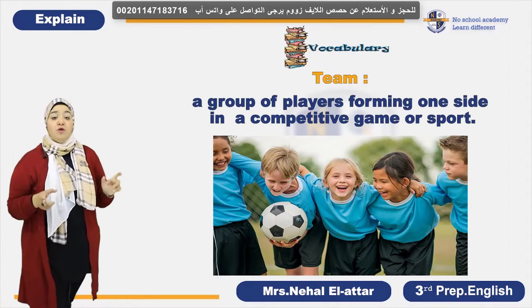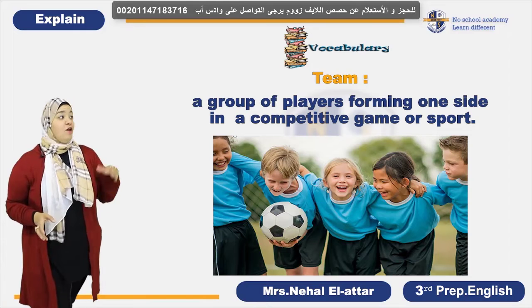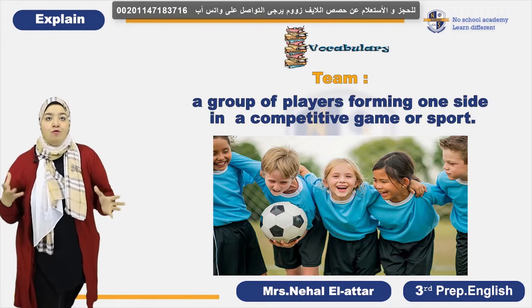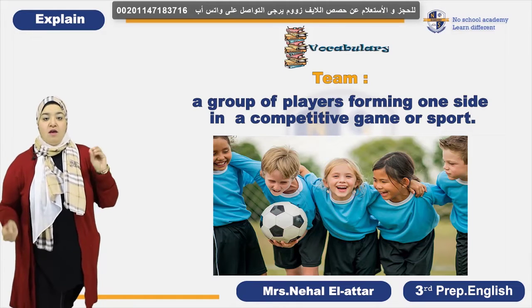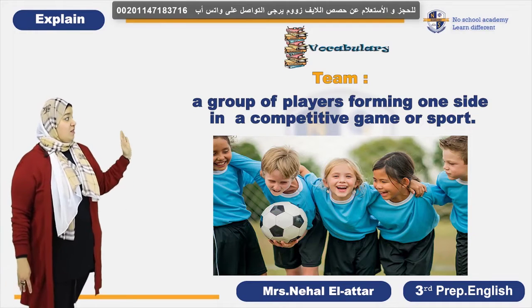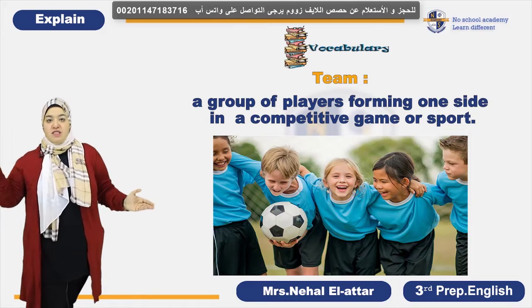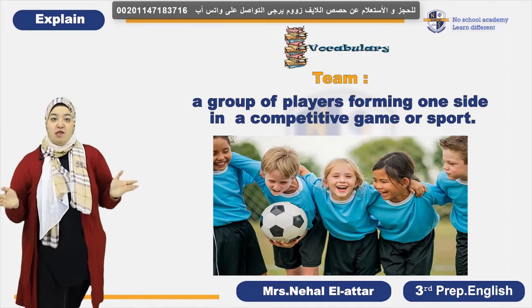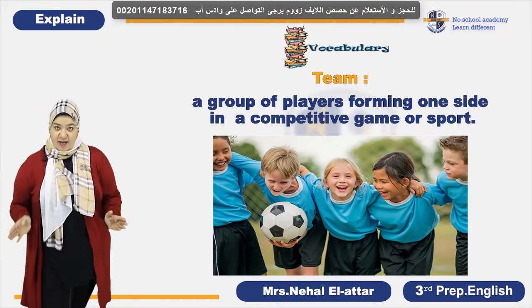And a team is a group of people or players forming one side in each game against opponents. You know what I mean? Okay, so again, in a certain sport, we have different teams, and the different teams form two different directions and sides of the game. Okay?